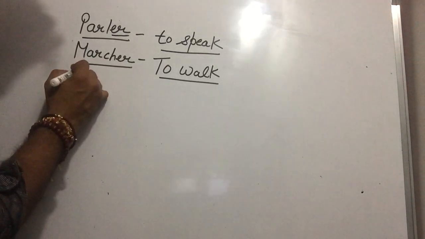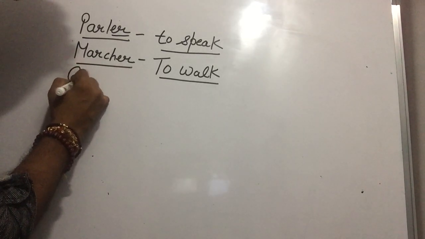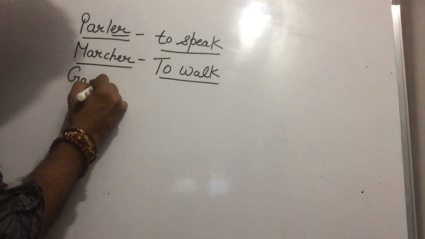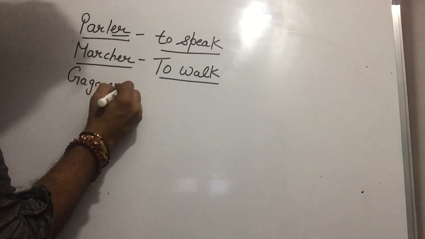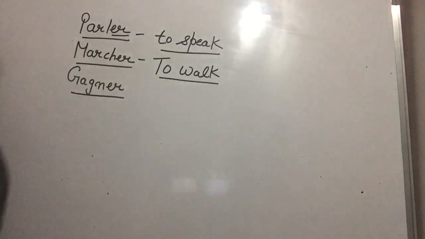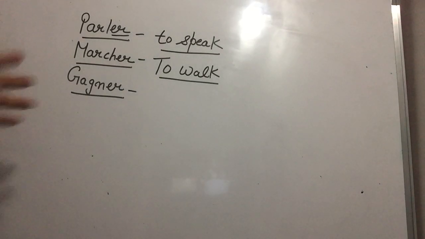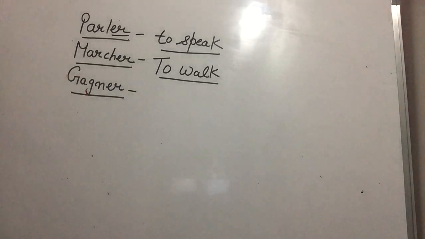Paji, you tell me what is this? Gagner. Wait, sir. If I am an Englishman, Paji, I will say this is Gagner. If I'm an Englishman, I will speak Gagner.